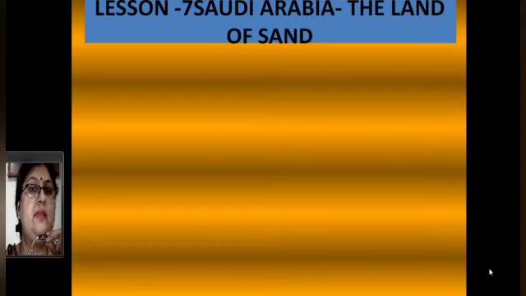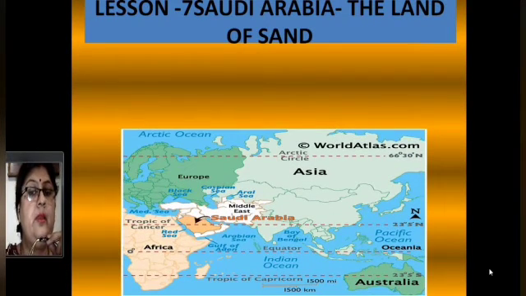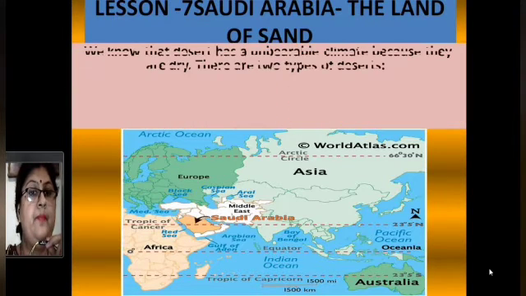Today we will start a new chapter in social, that is chapter number 7, Saudi Arabia, the land of sand. In the previous chapter you studied about a place which lies in the visit zone. Now we will study about a place which is a desert. You can see the exact location of Saudi Arabia through this map.